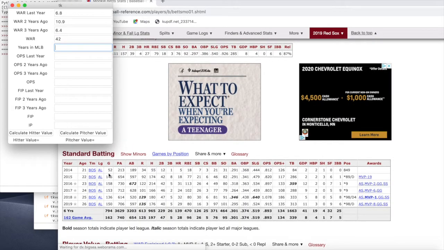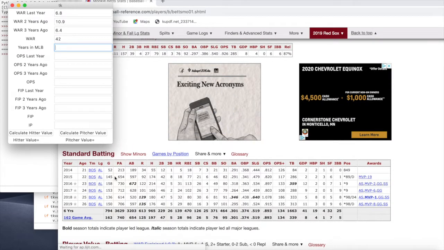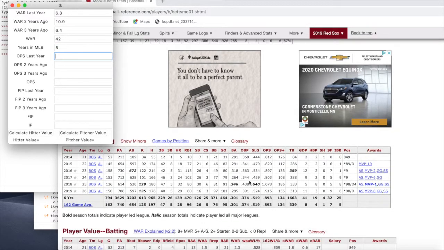And then his years in the MLB, it says 6 years here, but this is a shortened year, so we won't count it. So we'll call it 5 years. And then his OPS from last year was .915, then 1.078, and then .803, and his career OPS was .893. And so if we calculate hitter value, this is 46, which is a very high value because Mookie's such